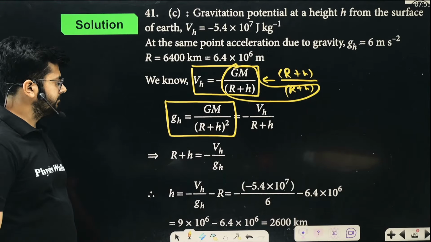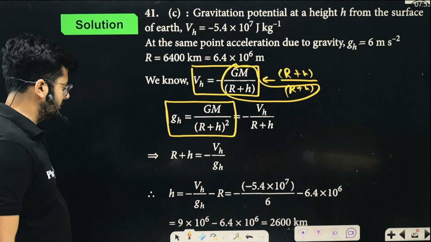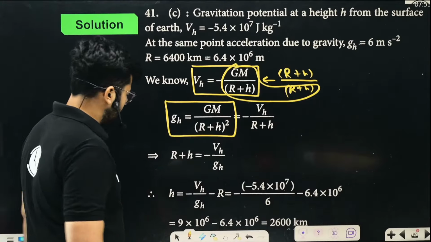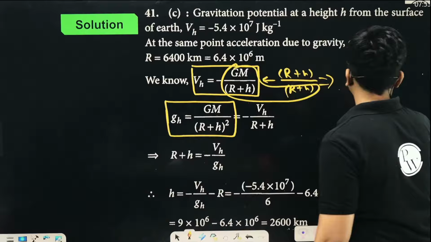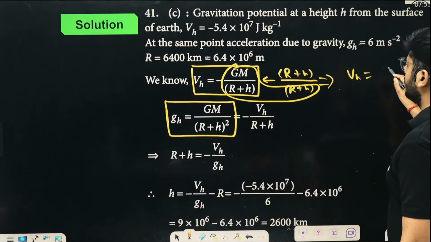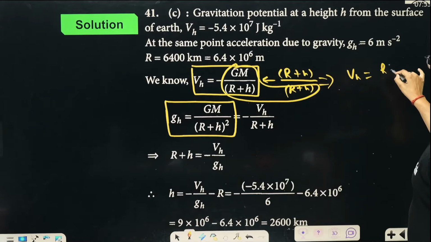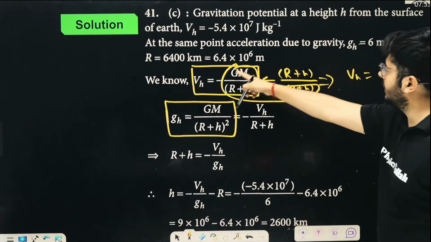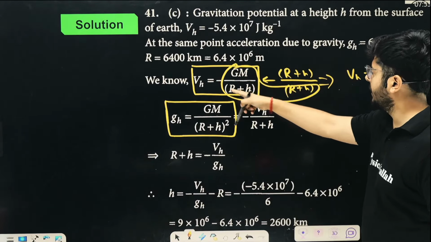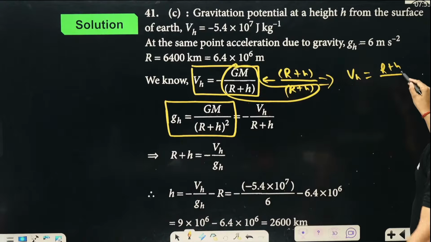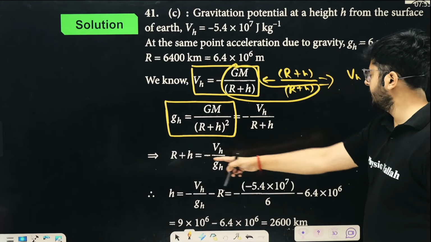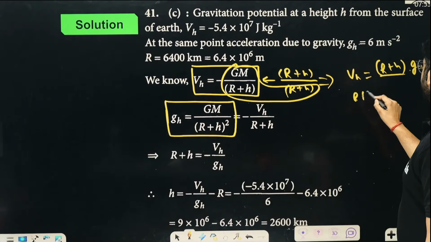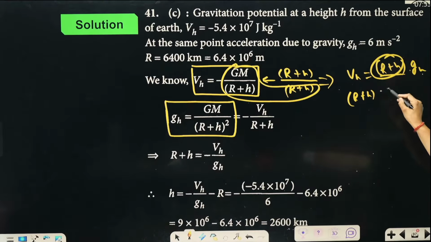All right. So this is how you can relate these two things. From here you can write it out. R plus h upon this whole thing, GM upon (R plus h) whole square, is nothing but gh. So over here, R plus h is Vh upon gh.